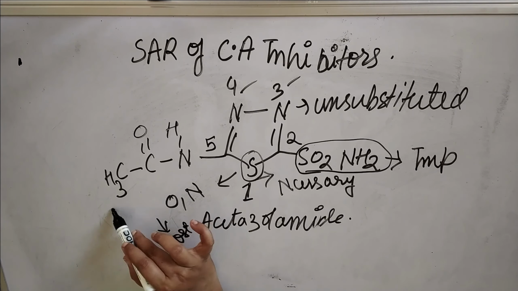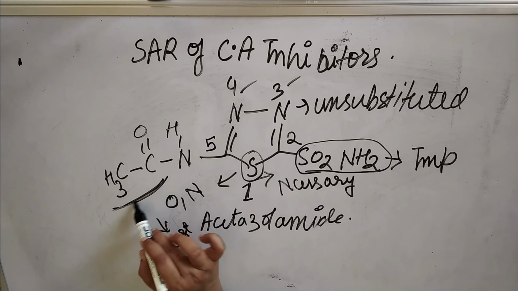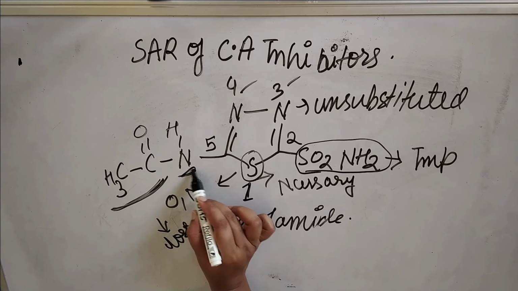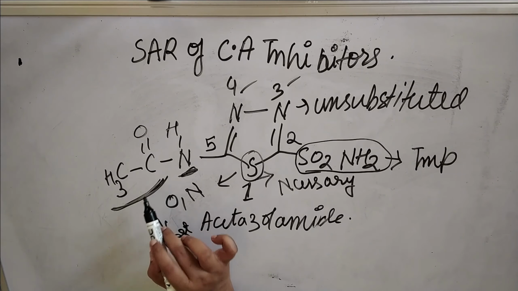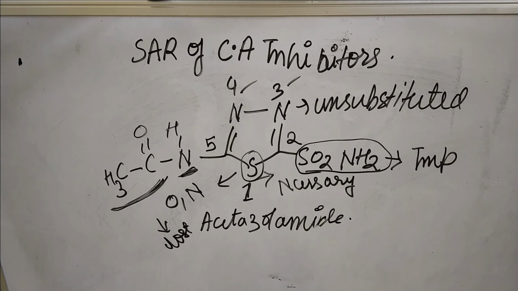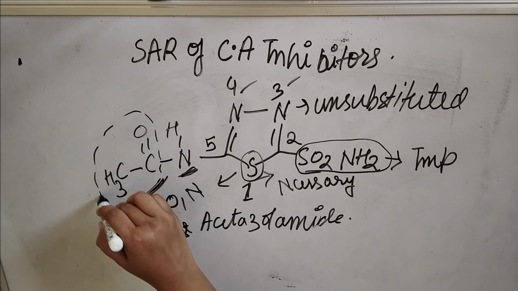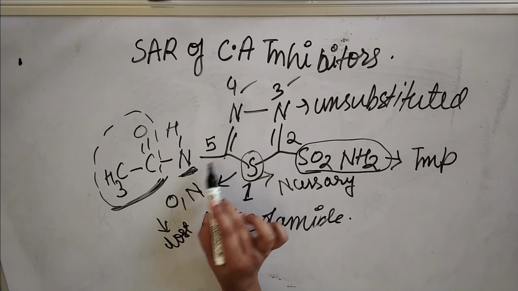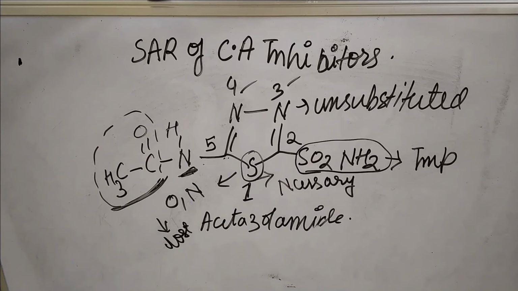Next, at position 5th, the presence of the methoxy group which is attached with this nitrogen is necessary for diuretic activity. So the presence of this methoxy group with this nitrogen, which is directly attached to this ring, is important for diuretic activity. So this is the SAR of carbonic anhydrase inhibitors.